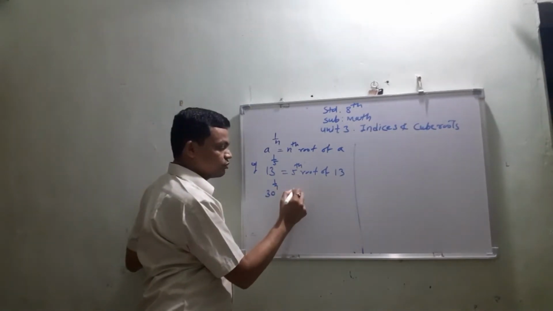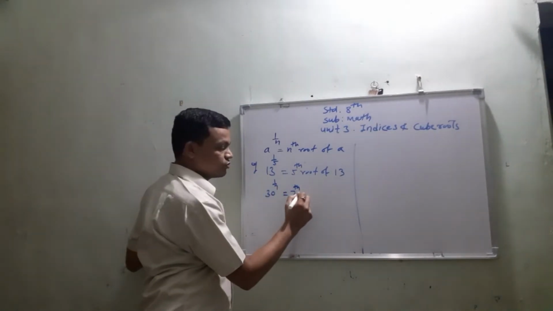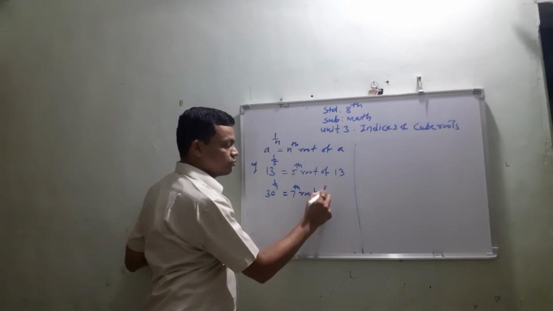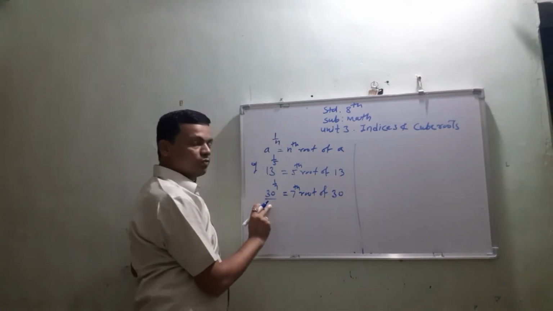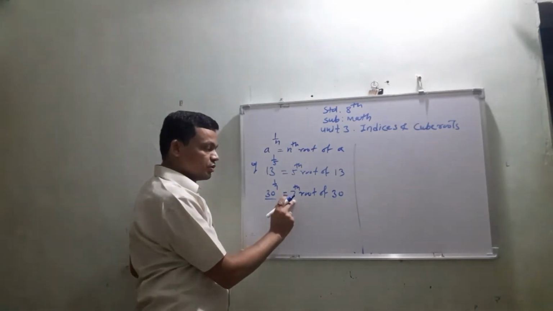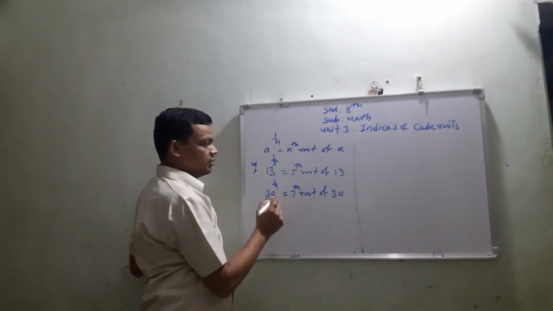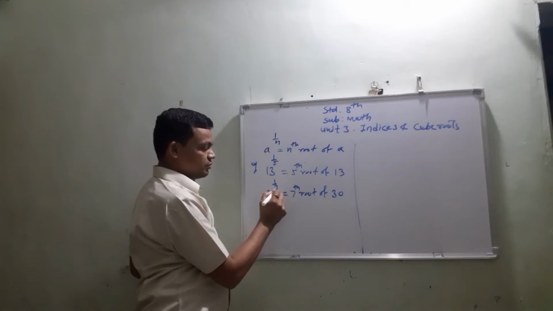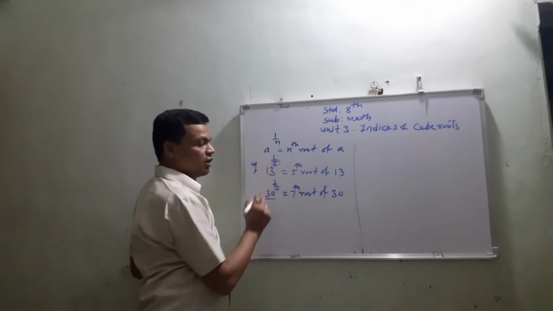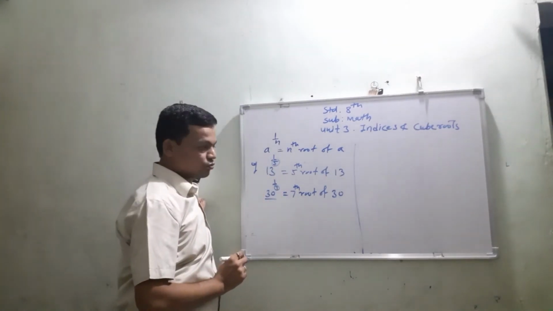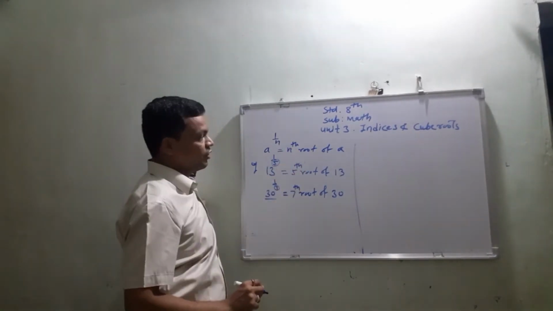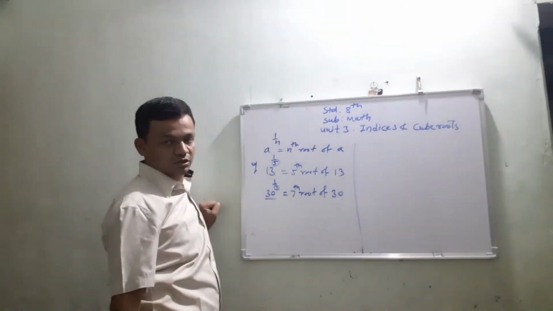So seventh root of the given number, that is 30. So the meaning of this is seventh root of 30. It means this number 7 or this 5 shows the value of the root. So this point we have seen in the last lecture.